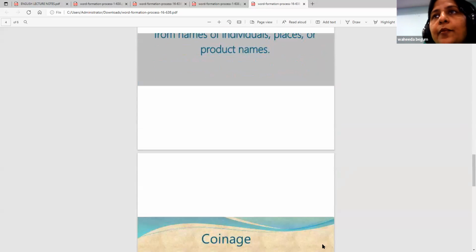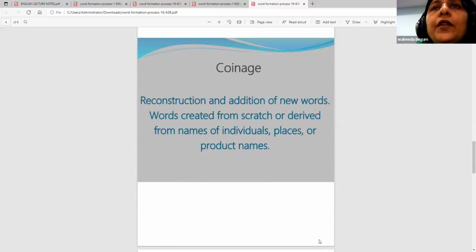I gave you the example yesterday of photocopying. When you're trying to take a photocopy of a paper, you say, get it xeroxed, go get it xeroxed. But it is not the word. It is the name of the company. It is the product name. Sometimes they say, get me some Kleenex. That is the tissue paper. The name of the company has gained its momentum, so they use that word. Reconstruction and addition of new words.